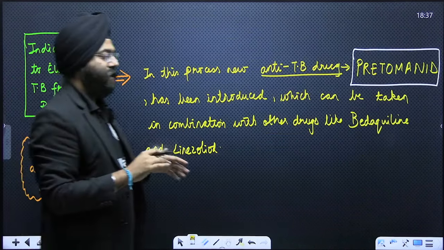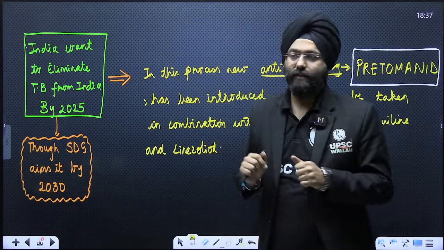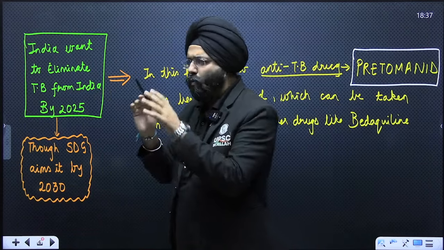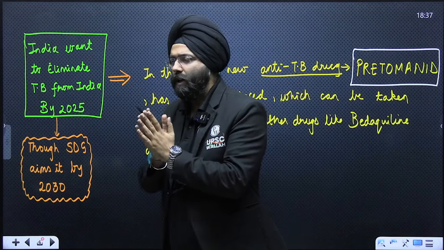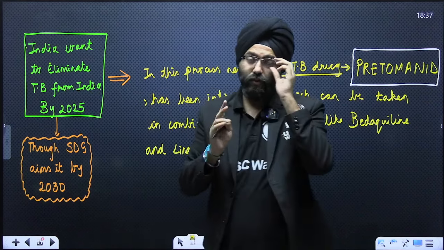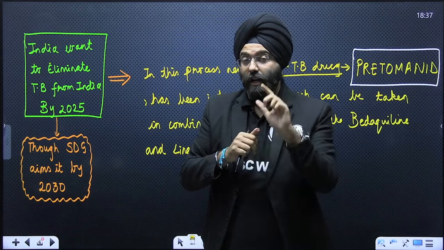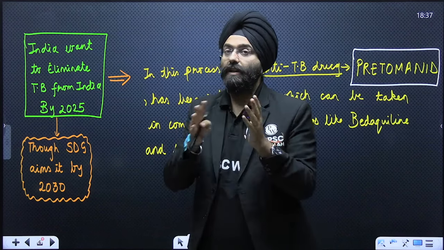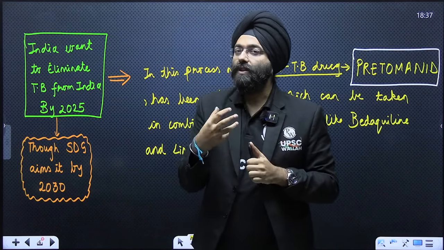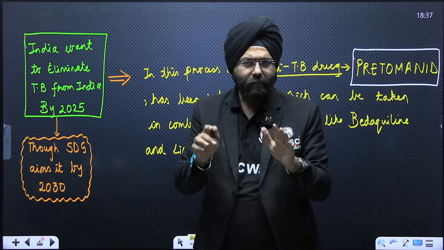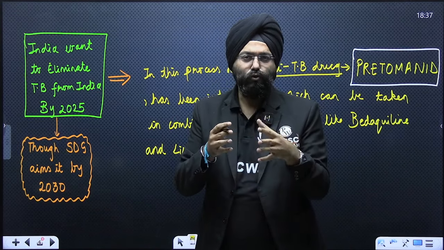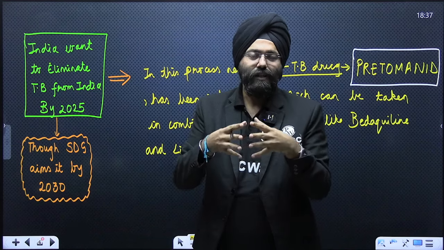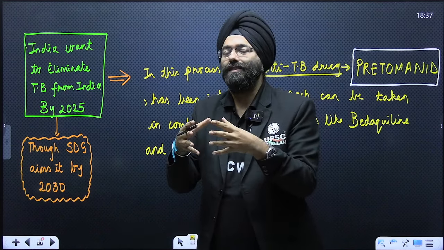Now comes the case with respect to what the article says. India wants to eliminate TB from India by 2025. This is India's aim. Now, the Sustainable Development Goal aims to eliminate TB by 2030. This is a very ambitious target. If you want to eliminate TB, it is very important that you bring new drugs that will resolve the issue of the drug resistance that is present.